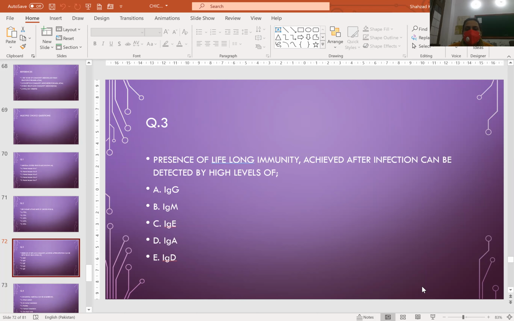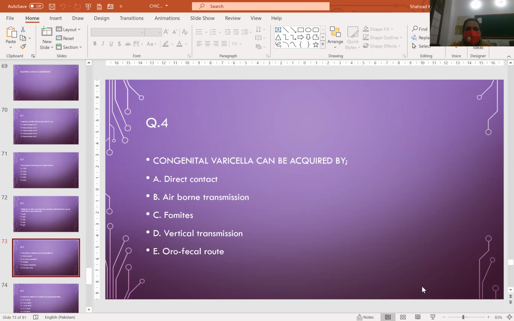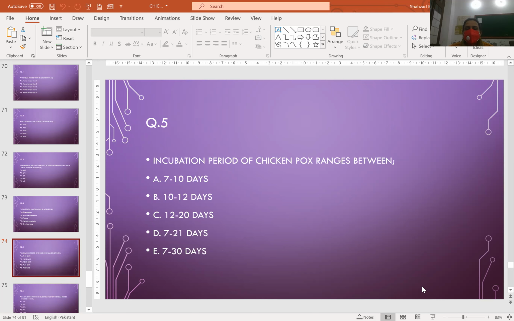Lifelong immunity achieved after infection can be detected by high levels of IgG, M, E, A, or D? IgG, yes. Congenital varicella can be acquired by direct contact, airborne transmission, fomites, vertical transmission, or the orofecal route? Vertical transmission, D. The incubation period of chickenpox ranges between 7 to 10 days, 10 to 12, 12 to 20, 7 to 21, or 7 to 30? D, yes, 7 to 21.